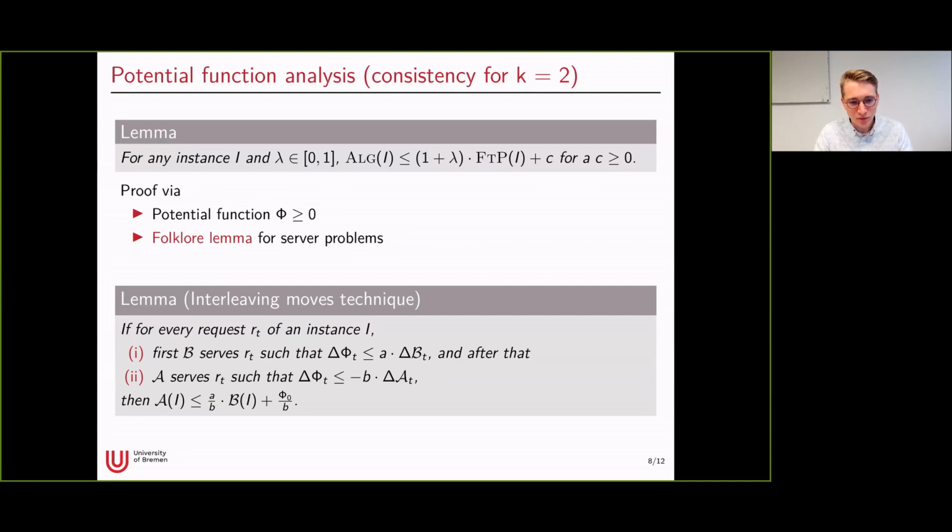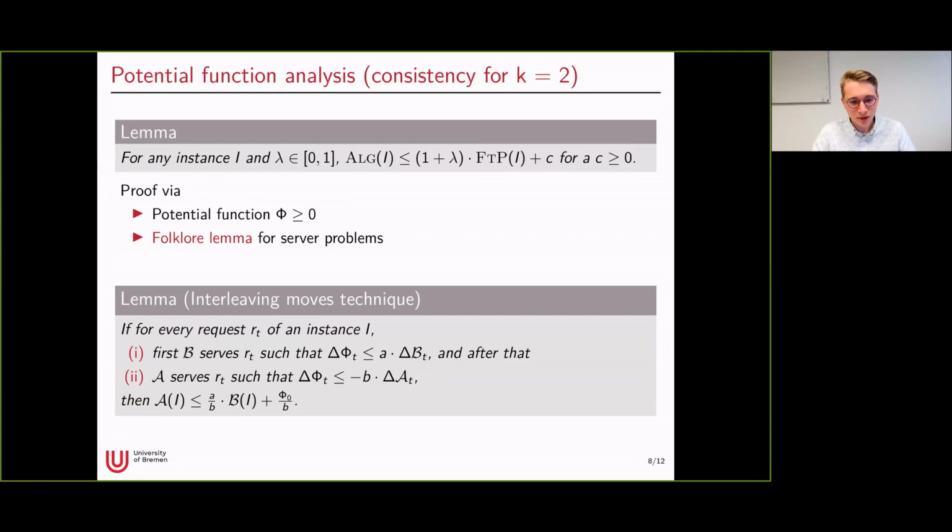And then we have to do the following things for every request. We first let the algorithm B serve the request. And then we have to check if the change of the potential function is bounded by some constant a times the cost this algorithm charged for serving the request.